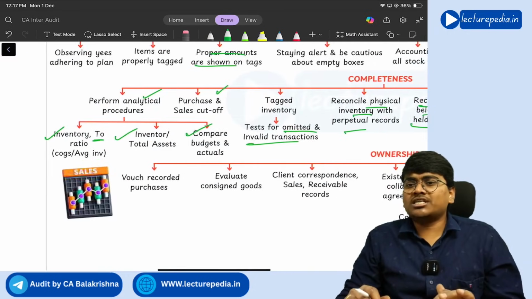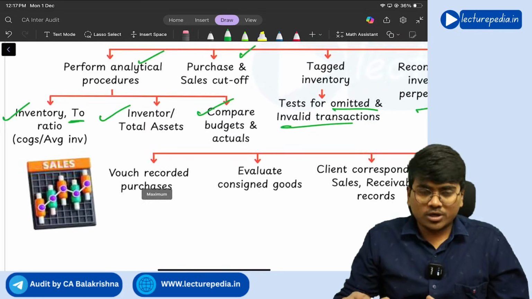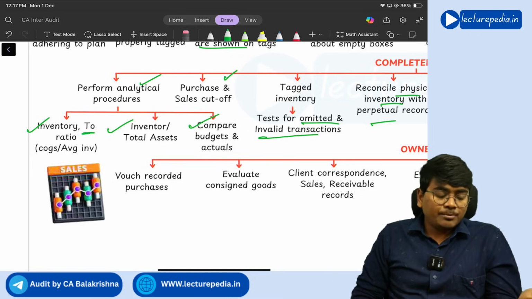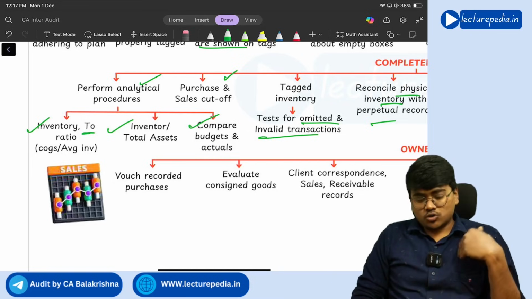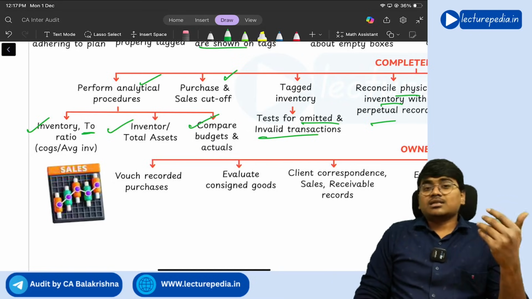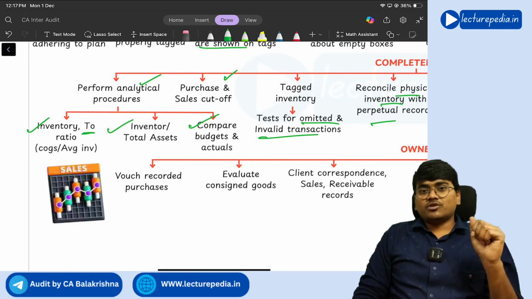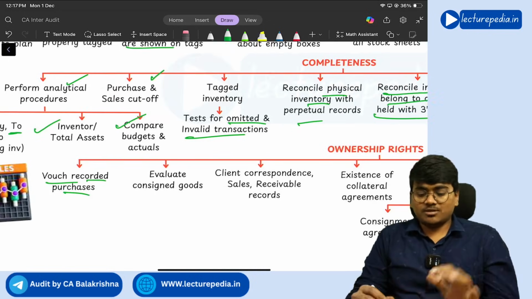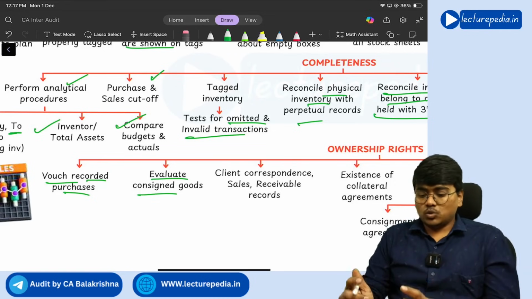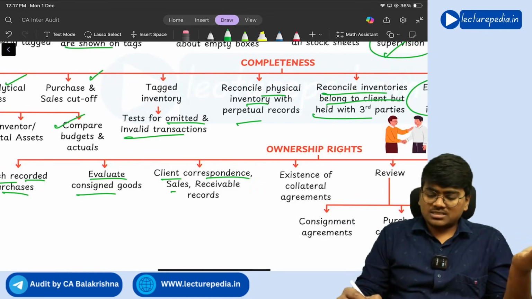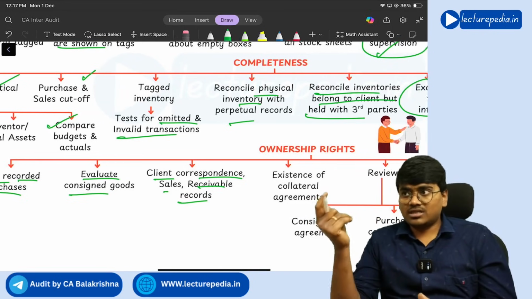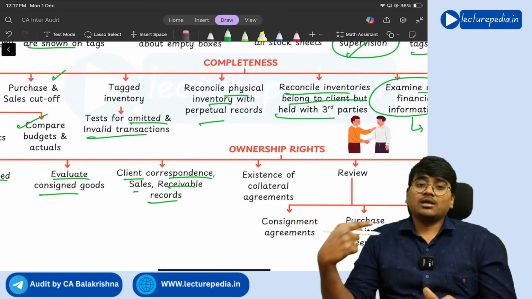Next, ownership rights. With respect to ownership, you need to check whether inventory has been purchased in the name of the company. So in the vouchers, in the purchase bills of inventory, the name of the company should be shown, right? Voucher recorded purchases, evaluate consigned goods, client correspondence, sales receivable record. So once you need to correspond with the clients whether actually goods have been purchased.